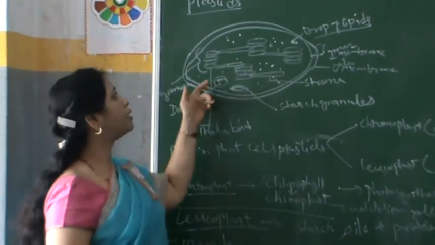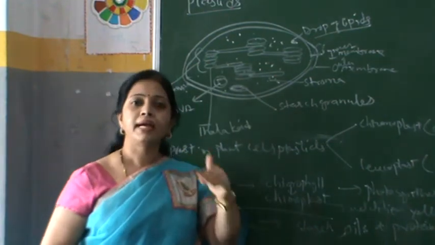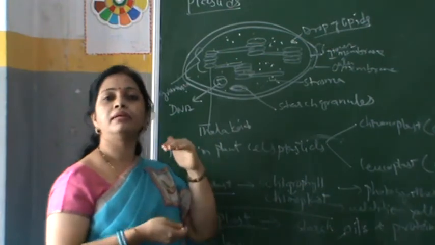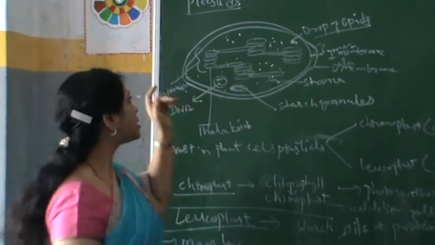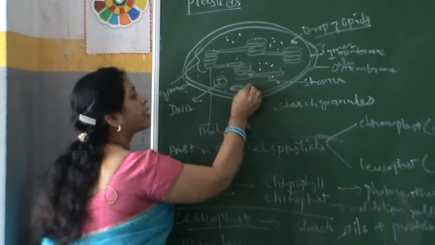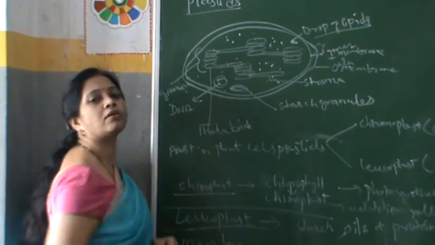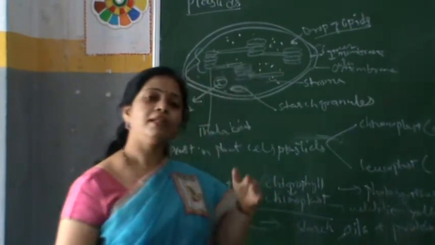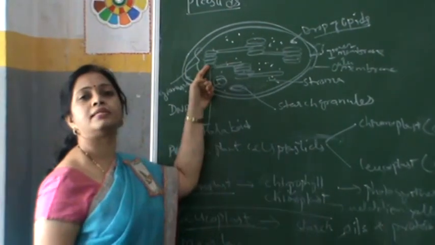In the stroma there are floating flat sac-like structures forming a bundle. A single sac-like structure is called a thylakoid. When they form a bundle, they are called a granum.